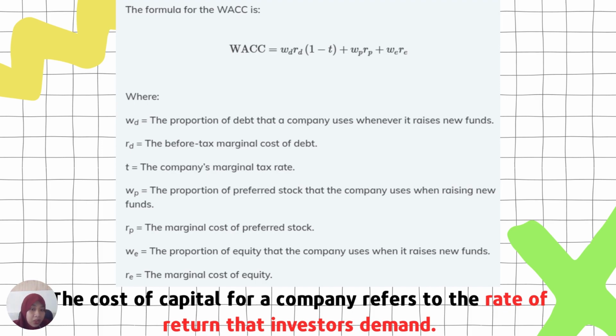The cost of capital for a company refers to the rate of return that investors demand.